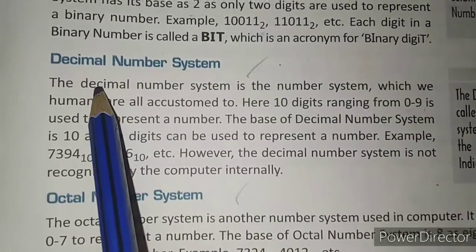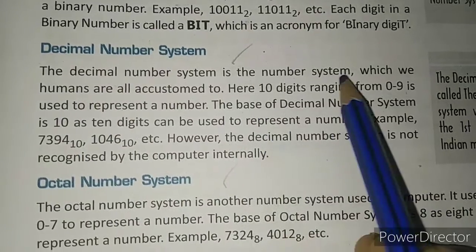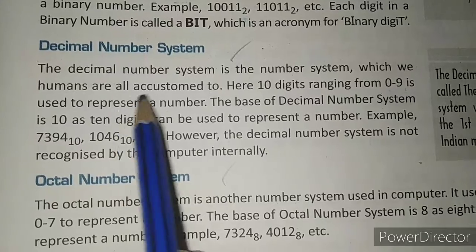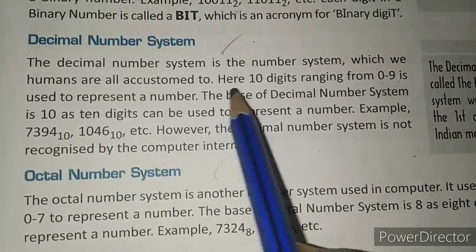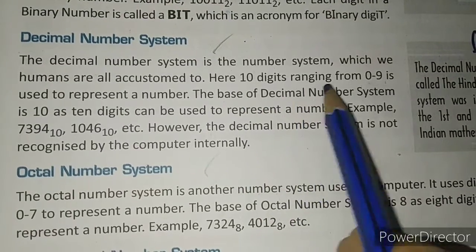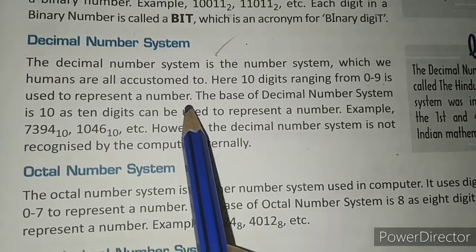So what has been written here? The decimal number system is the number system to which we humans are all accustomed. It means we use it in daily life. Here 10 digits ranging from 0 to 9 are used to represent a number.